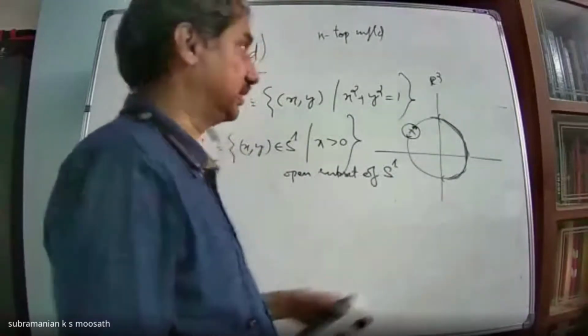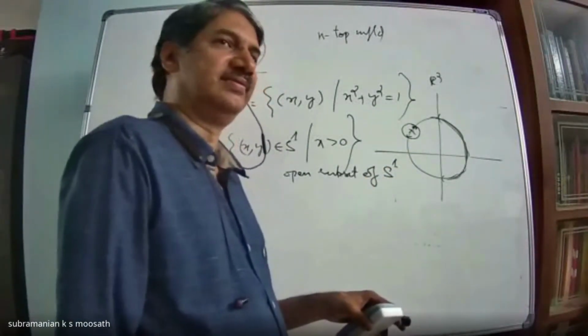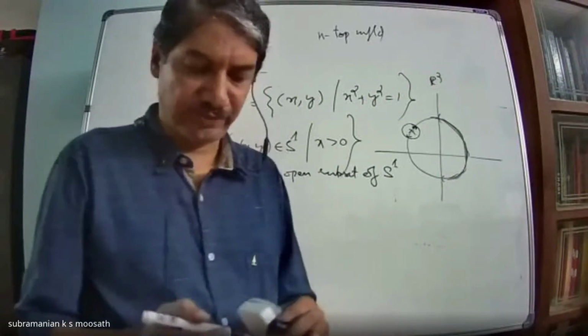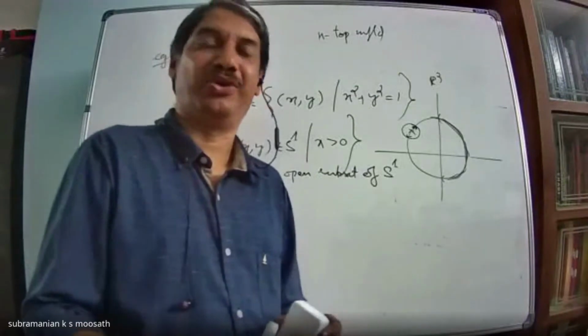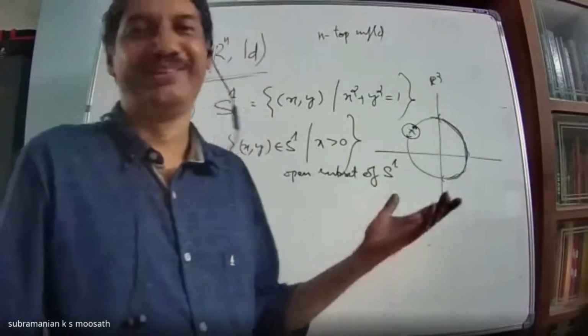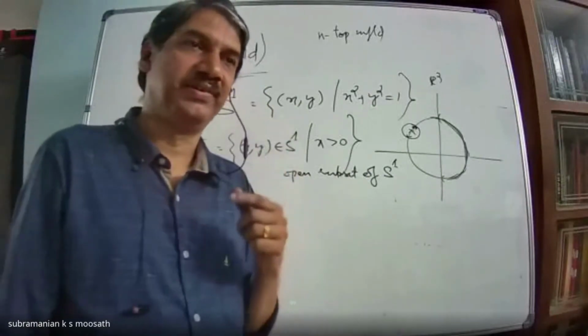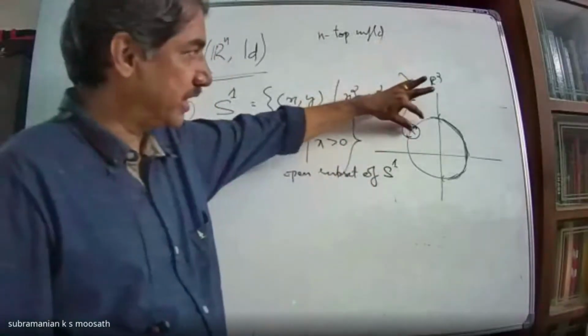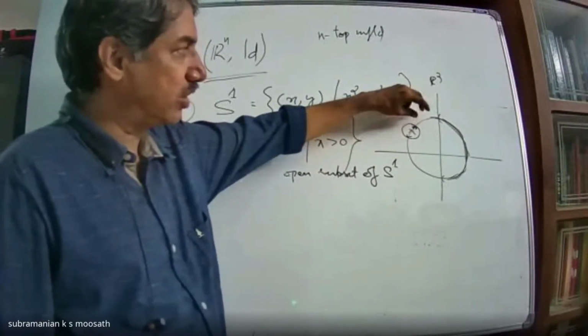It's a subspace topology. Is it Hausdorff? Is S1 Hausdorff? There are only two answers you can give, or three also: yes, no, or I don't know. Is S1 Hausdorff? Yes, because suppose I give 2 points, you take very small disks, two disks which are not intersecting.